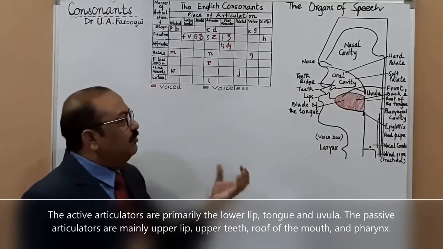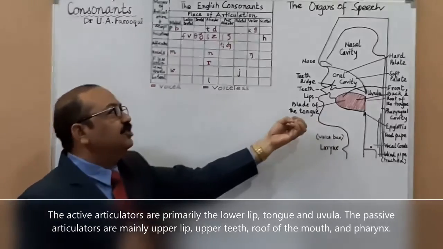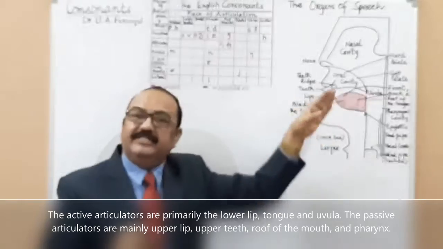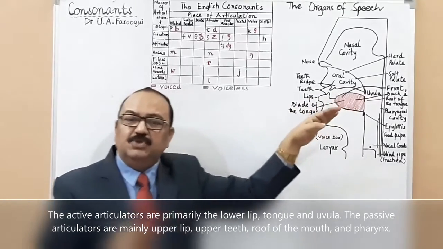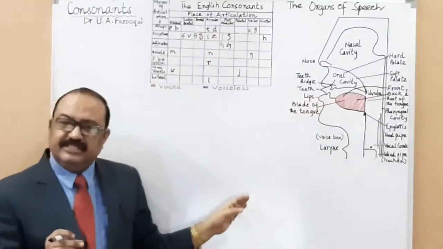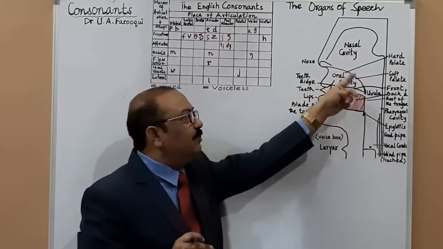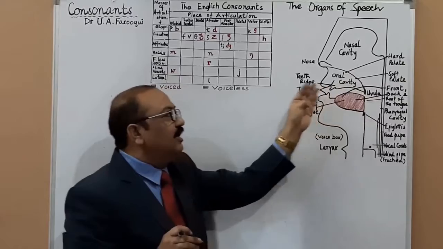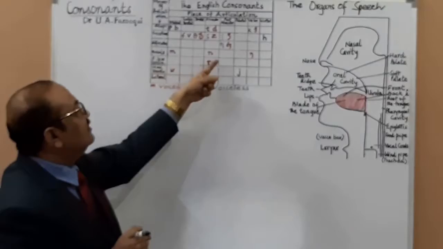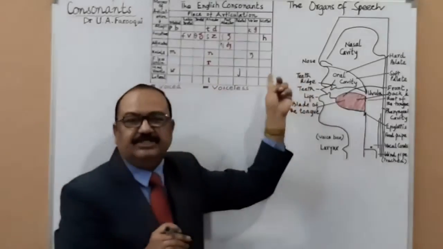What do we mean by passiveness? It is involved in the articulation of sound, but it does not move. Active articulators move, but passive articulators do not move, like trachea, velar, pharynx, and all. Is that okay? And the nasal cavity I was talking about is also a passive articulatory area through which you pronounce sounds like ma and na. These sounds are produced through the nasal cavity.